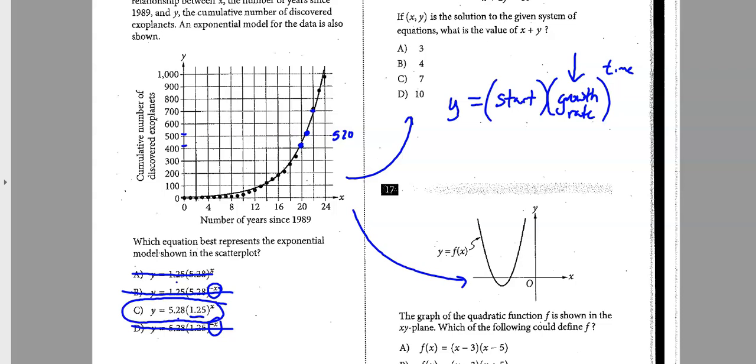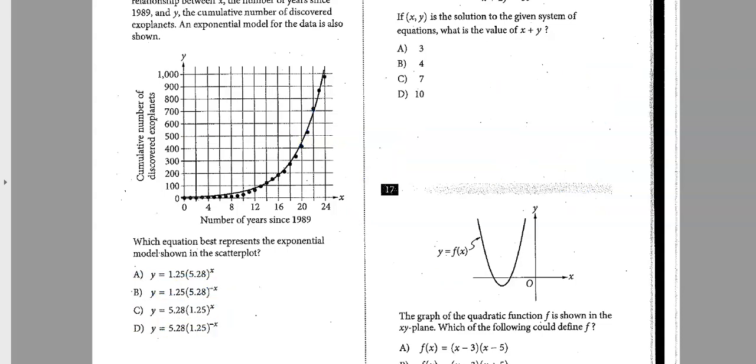So just kind of knowing the starting value versus the growth rate. A lot of problems will have a 2 here. When the 2 is in the second slot, that's a doubling feature, so you know that every single year it's doubling. And the starting amount is always the y-intercept. Keep those in mind when you're doing the exponential problems.